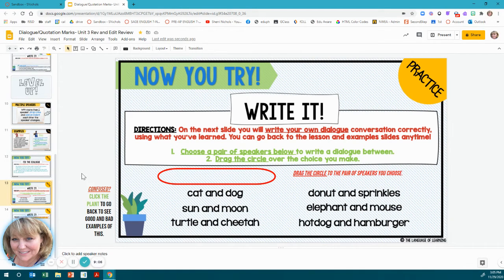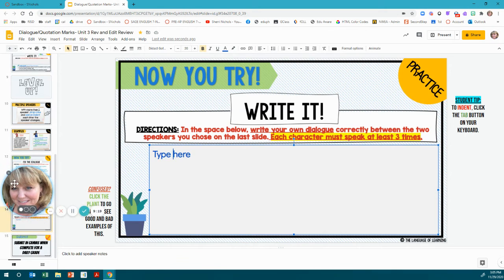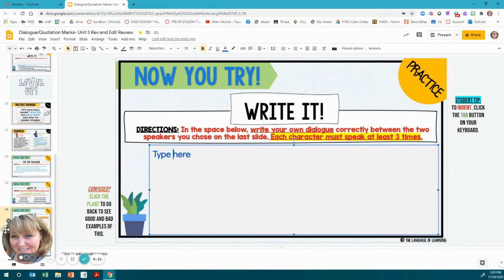So then you write it. In this place below, write your own dialogue correctly between the two speakers you chose on the last slide. Each character must speak at least 3 times. So you're going to type that here. And then when you are finished, you will submit in Canvas for a daily grade.